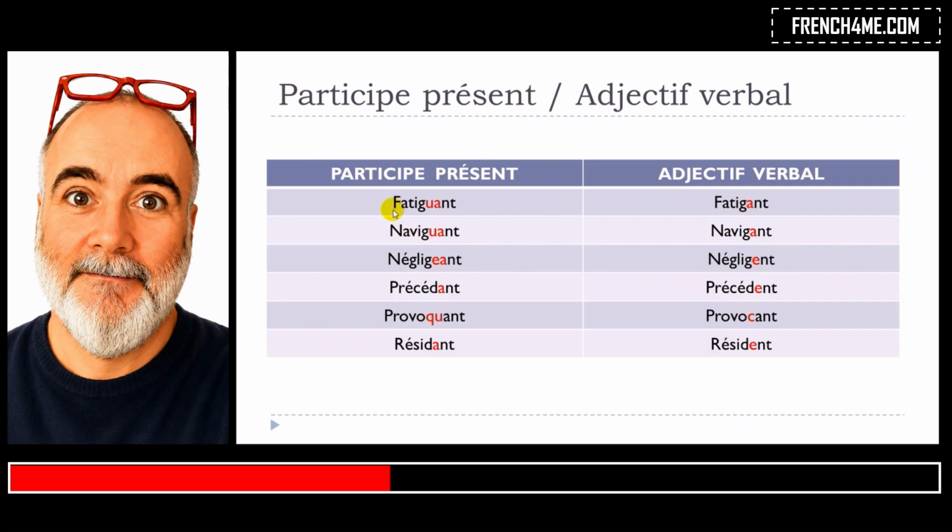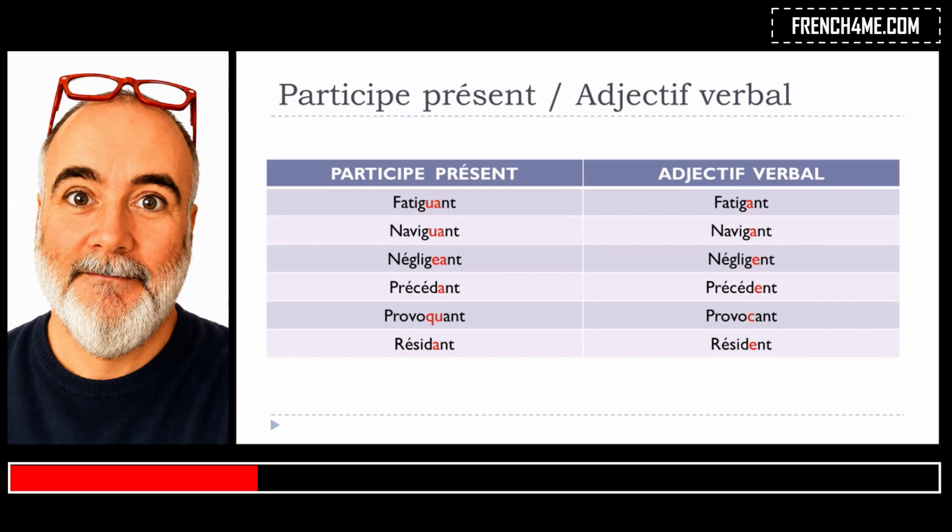Fatigant, participe présent, and then phonetically the same, fatigant, but you can see that you don't have the U here. Navigant, navigant. Okay. Négligent, and then négligent. Précédent, précédent. Provoquant, provoquant. Résident, résident. Okay, so that's the rule.